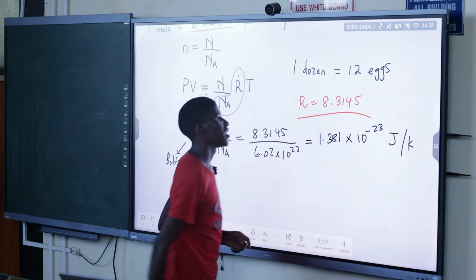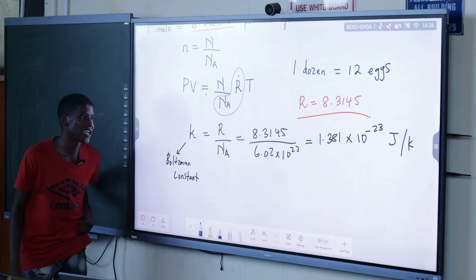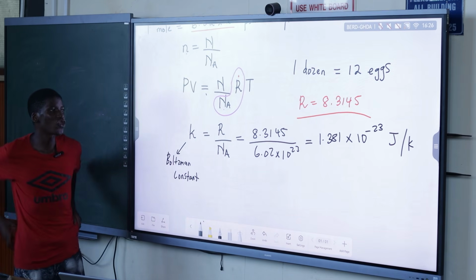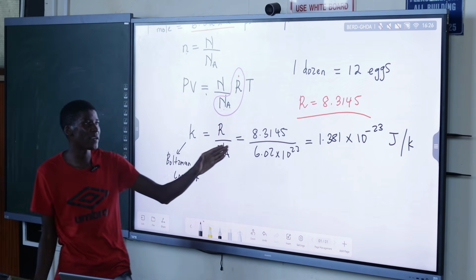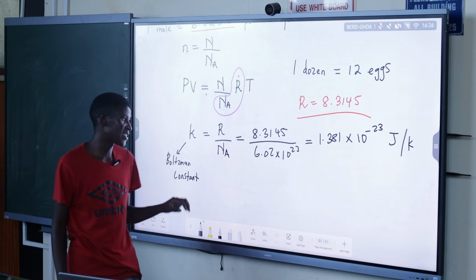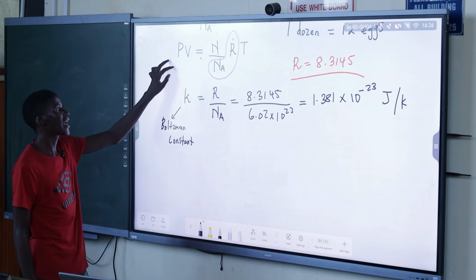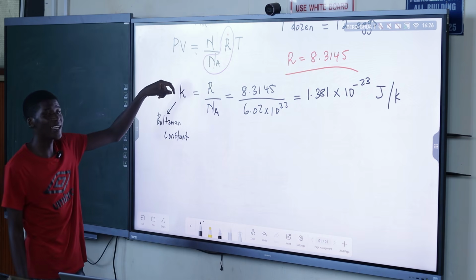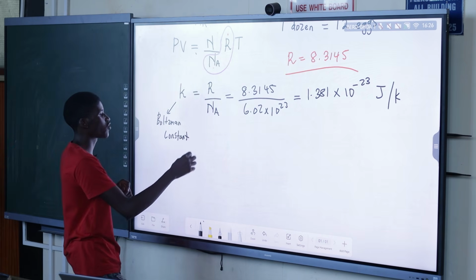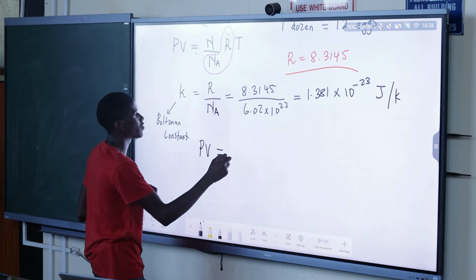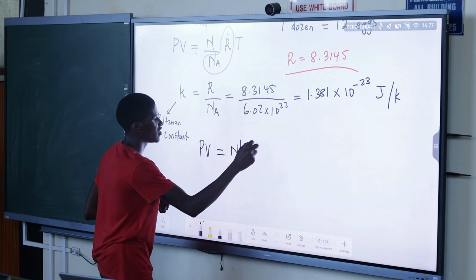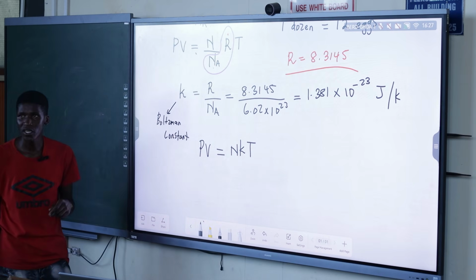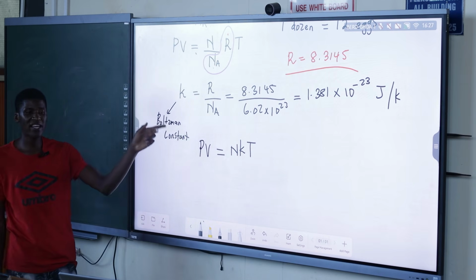Joules per kelvin, whereby kelvin is our temperature. So this is basically the Boltzmann constant. So we can modify our gas equation. Instead of writing R over N_A, we write k, because that's the constant. So basically we can say that PV is equal to NkT.